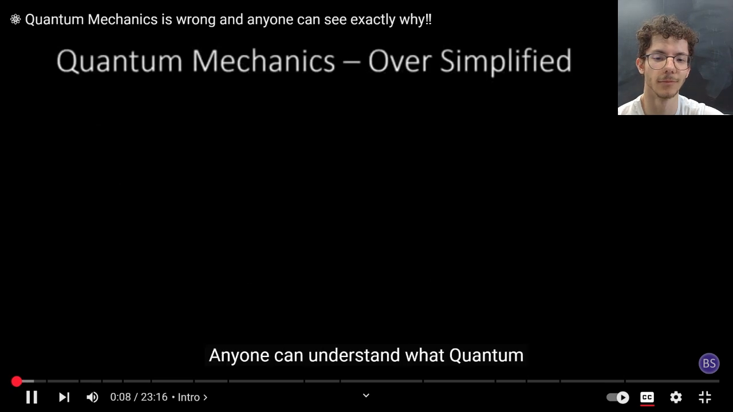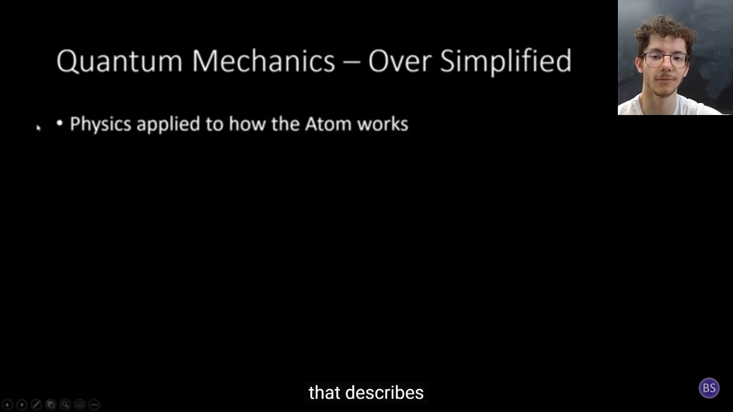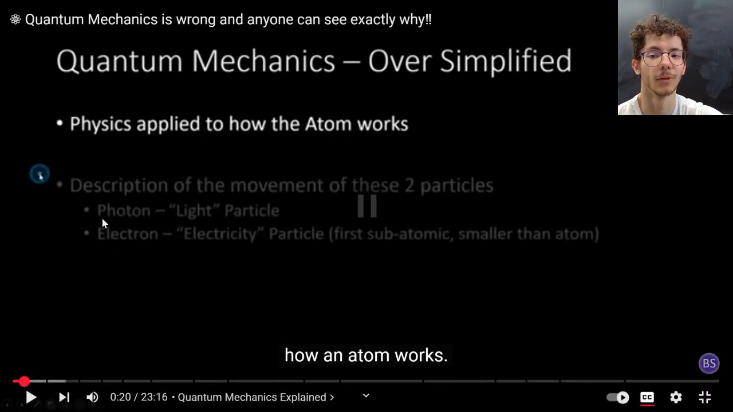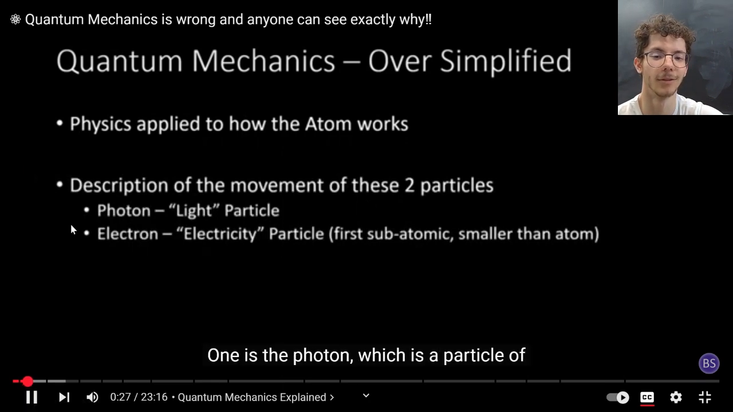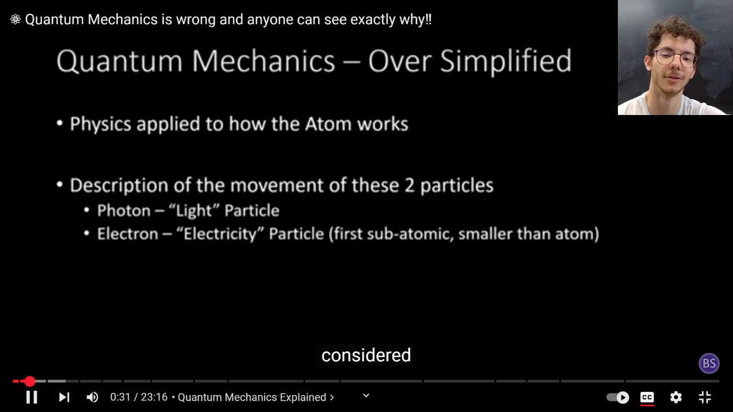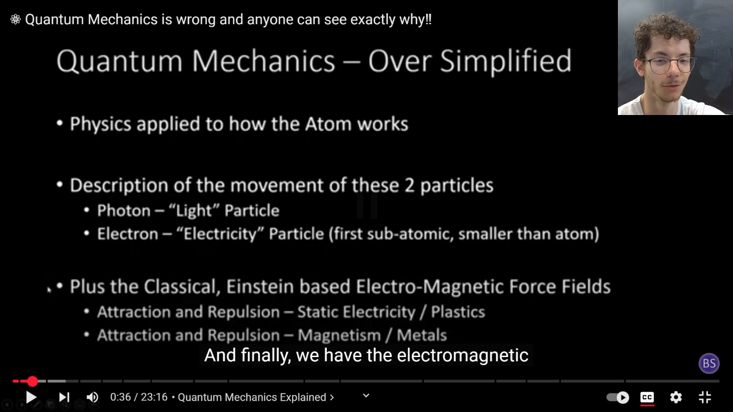Anyone can understand what quantum mechanics is about, so here is a simplified explanation. First of all, it is a part of physics that describes how an atom works. There's a lot more to it than just how an atom works. There are only two particles that you need to know about. One is the photon, which is a particle of light. The other is an electron, which can be considered a particle that moves electricity. There's more than just those two particles. And finally, we have the electromagnetic field.